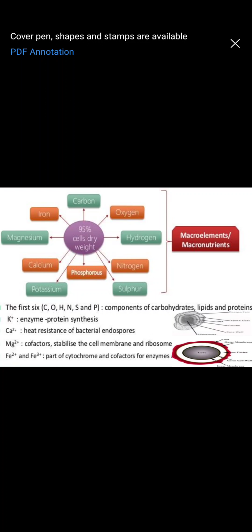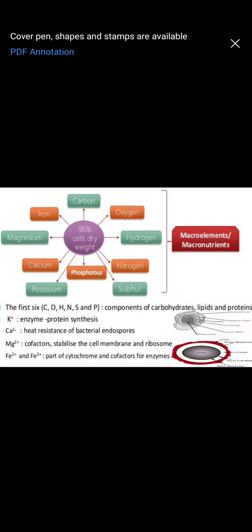Osmosis is the movement of water from the region of its higher concentration to the region of lower concentration. Apart from that, magnesium acts as a cofactor during various reactions of the cell. It also helps to stabilize the cell membrane and the ribosomes. Ribosomes, as you know, are made up of two units, so magnesium helps to stabilize the ribosomes and the cell membrane.